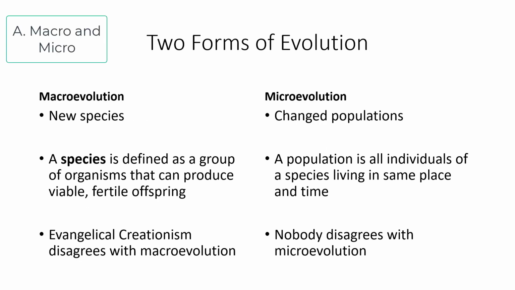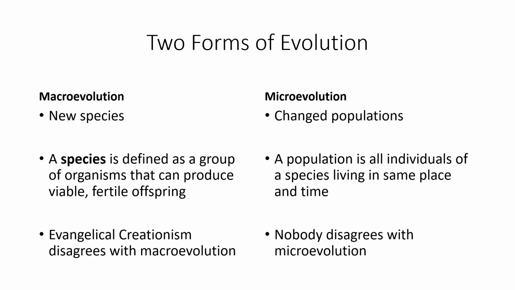First off is macroevolution. This is the formation of new species like cougars and cats. A species is defined as a group of organisms that can produce viable fertile offspring when they mate. And it's notable, evangelical creationism disagrees with the concept of macroevolution. They use a different thing known as baramins instead of species. And they would say that you never see a cat evolving into a dog. They are different baramins and they are set in stone.